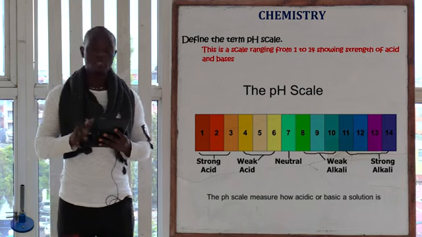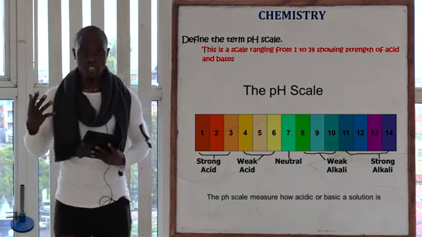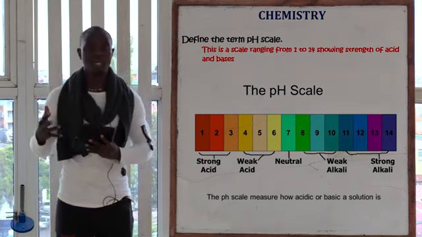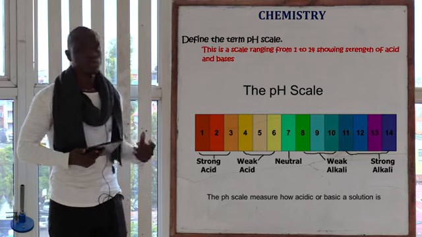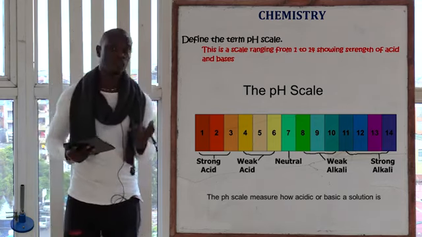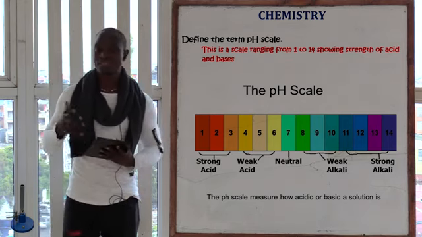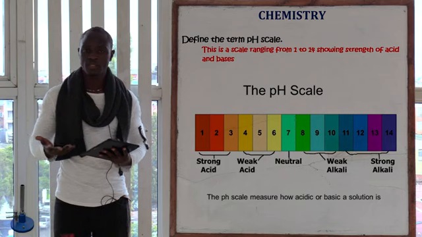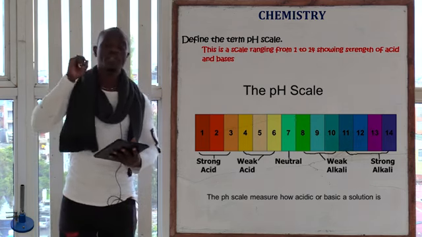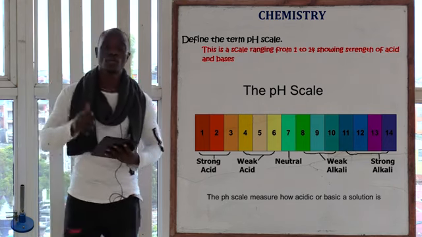So the pH scale is a scale which ranges from 0 to 14, whereby it shows the strength of acids and bases in the laboratory. As you can see, this is the pH scale. Some pH scales may range from 1 to 14, some may range from 0 to 14, but as long as you say it's a scale which ranges from 0 to 14, which shows the strength of acids and bases in the laboratory, it will be correct.